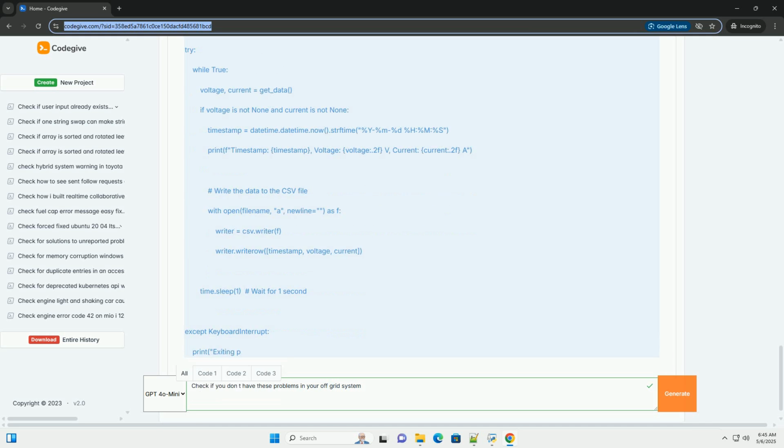Graceful serial port closing: includes a try, except block in the keyboard interrupt and general exception handlers to ensure the serial port is closed even if errors occur. It also handles the case where the serial port might already be closed. Comments: added more comments to explain the purpose of each section of the code. Important notes on solar panel monitoring.